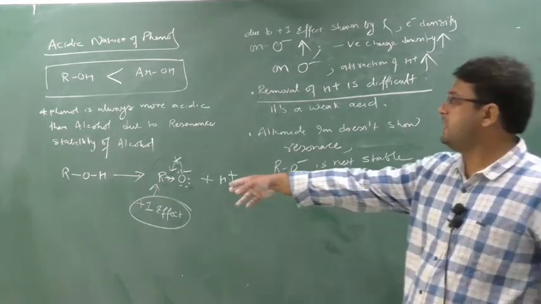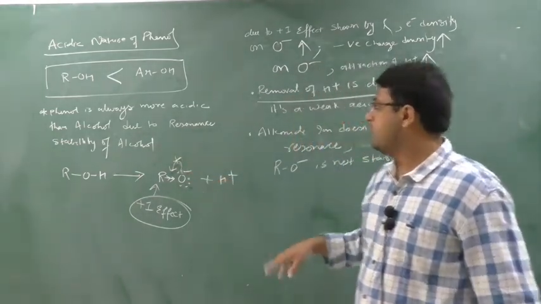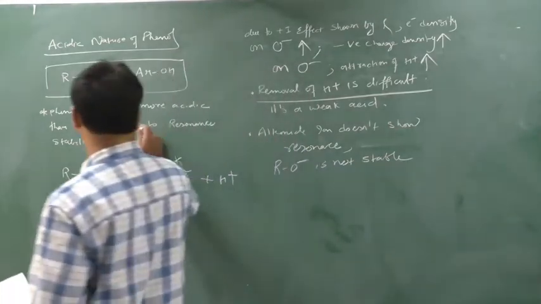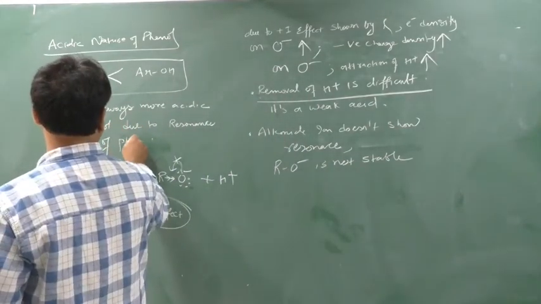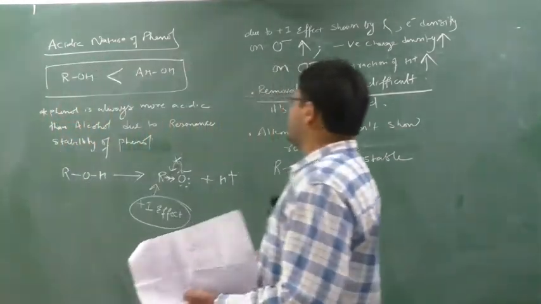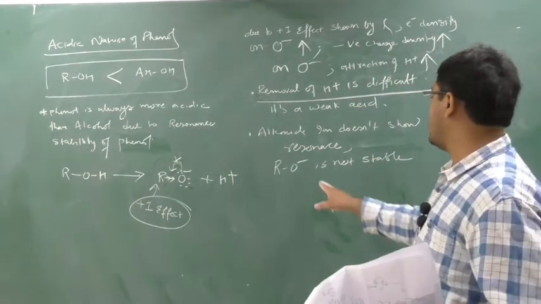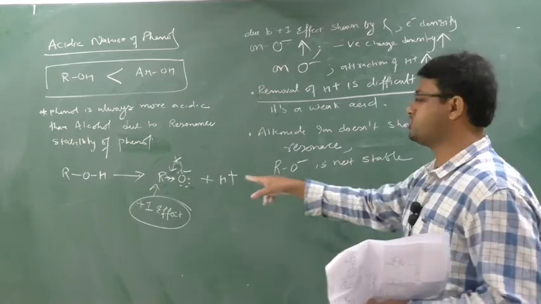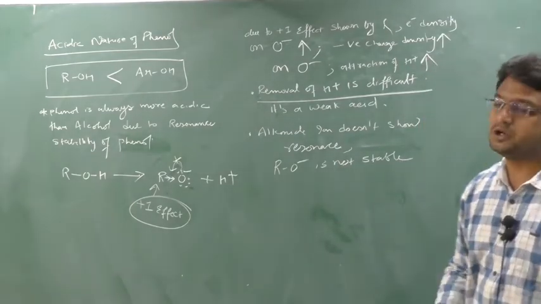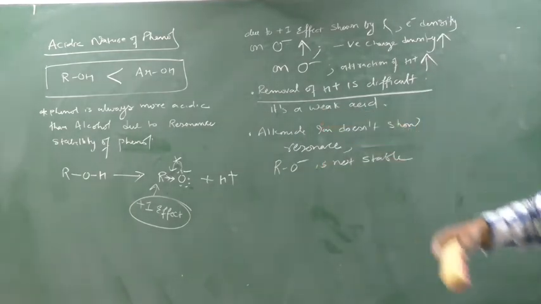So another reason can be it is due to resonance stability of phenol, not alcohol. Okay. So phenol is always more acidic than alcohol due to resonance stability of phenol. So RO minus is not stable because it does not show the resonance. Who doesn't show the resonance? Alkoxide ion of alcohol. Clear?